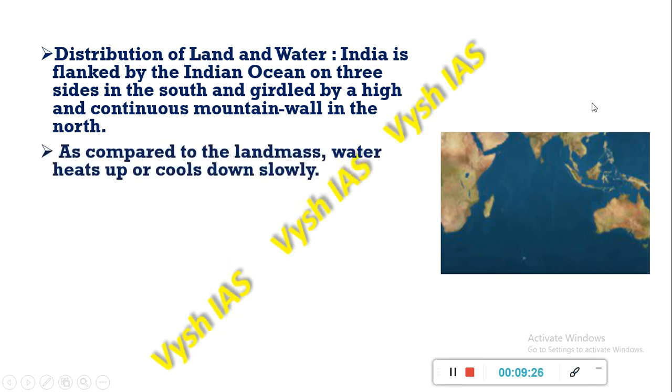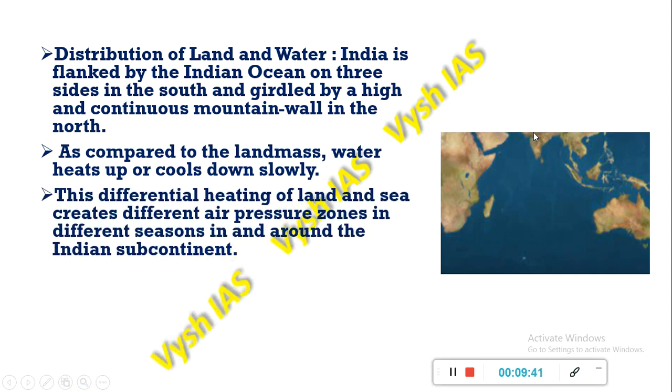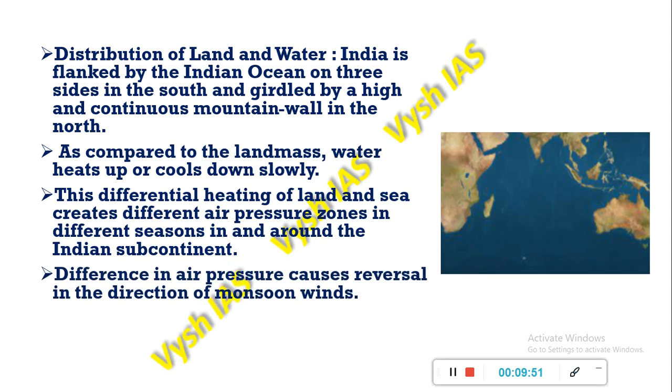As compared to the land mass, water heats up or cools slowly because it is a very large water body, and the land mass compared to the water is very small. This differential heating of land and sea creates different air pressure zones in different seasons in and around the Indian subcontinent. So this causes reversal in the direction of the